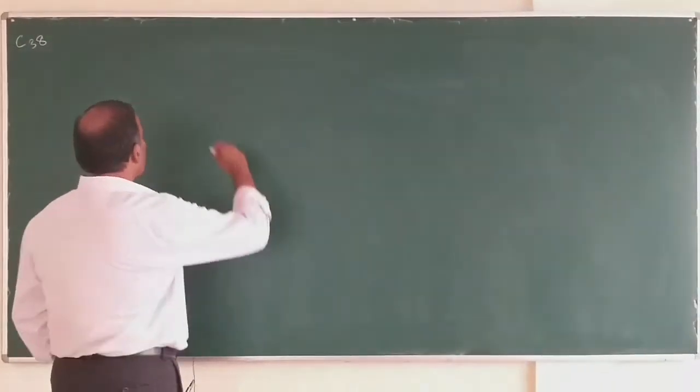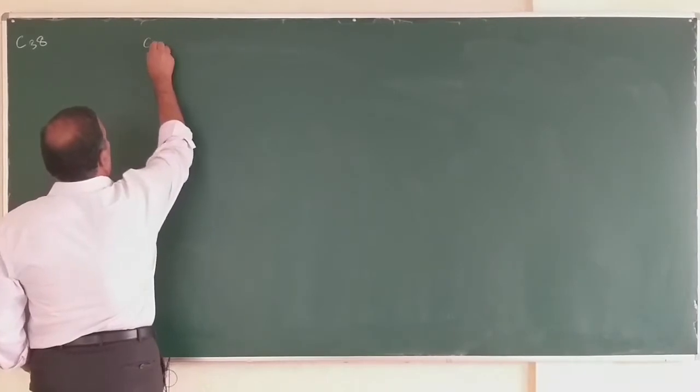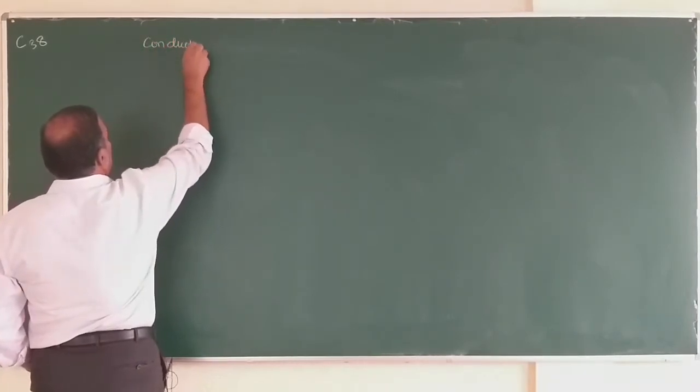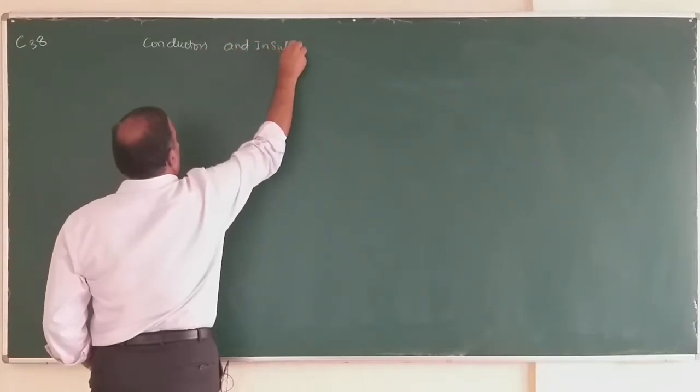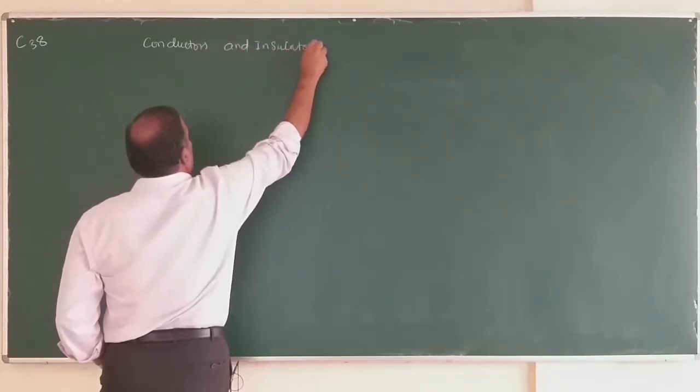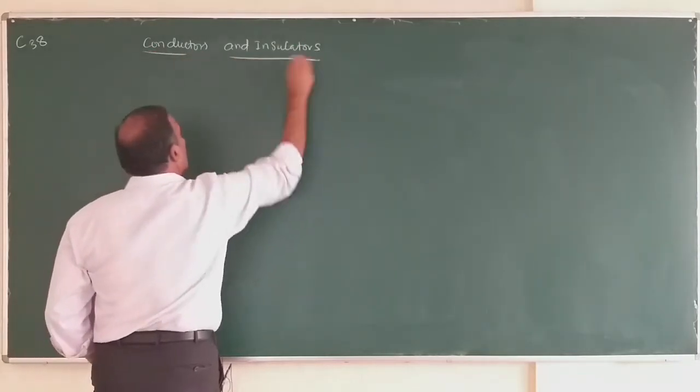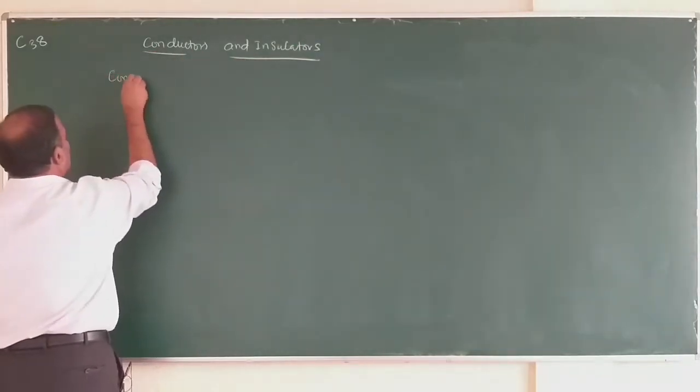Now let us study what are conductors and insulators. What are conductors?